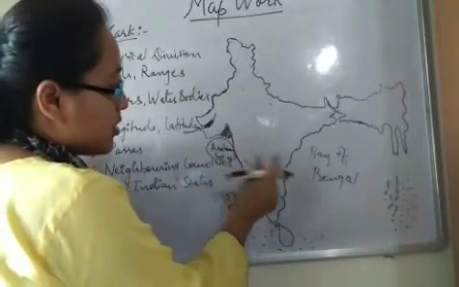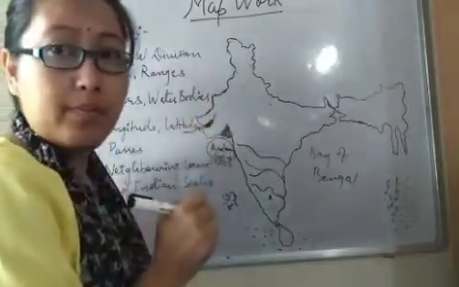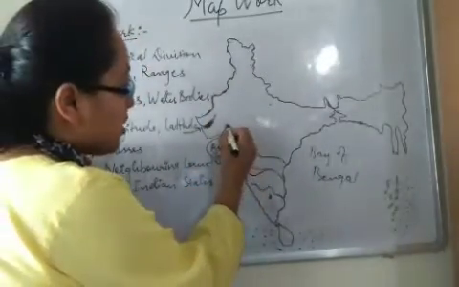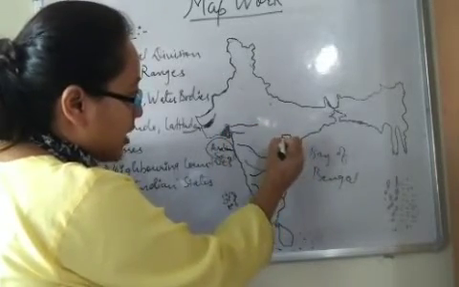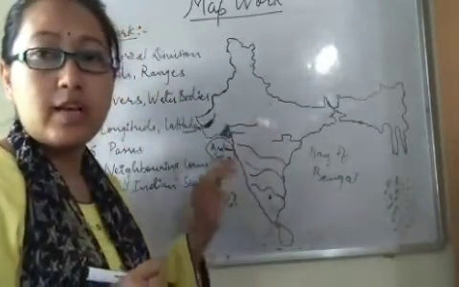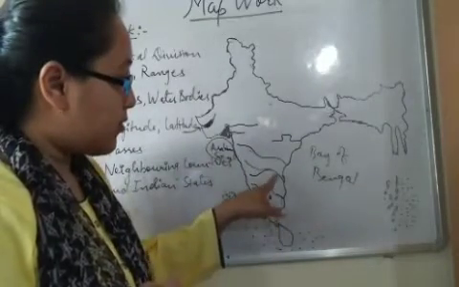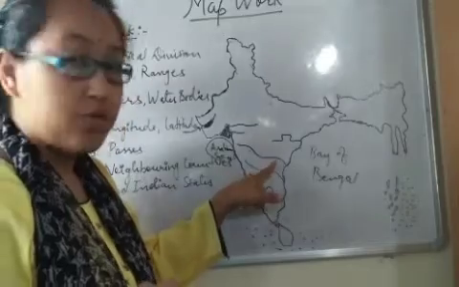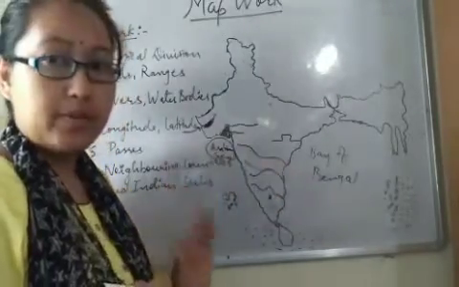Tungabhadra, Krishna, Godavari, which is the longest river of South India, right? So here we have Narmada, Tapi, and here we have Mahanadi. These are the important rivers of South India. Kaveri, Krishna, Tungabhadra, Godavari, the longest river of South India, Mahanadi, Narmada, Tapi, right?